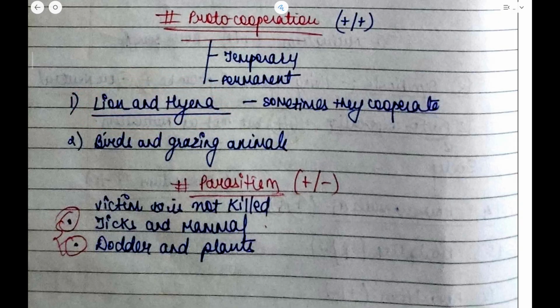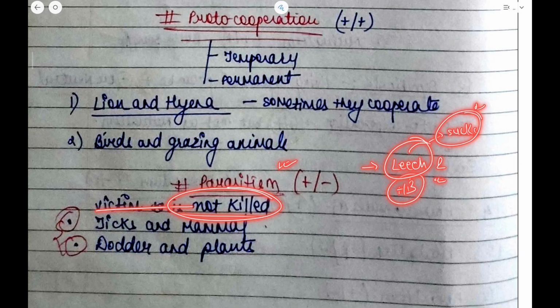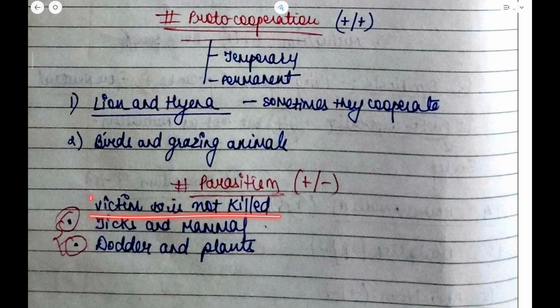Now, parasitism, I have already told you, one gets benefited and another one loses. The victim is not killed in parasitism, as I told with the example of leech and human beings. When the leech sucks the blood out of a human being, the leech is benefited, but the human never dies. Okay. So the victim is not killed.